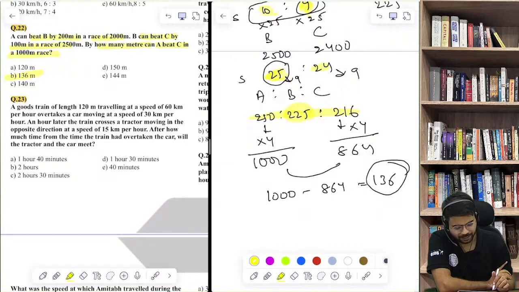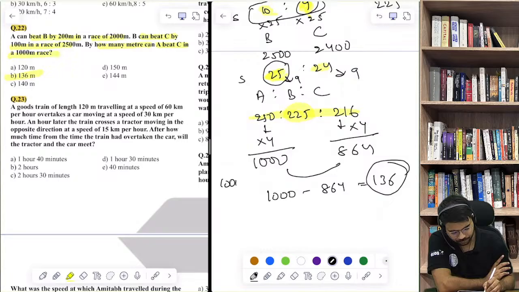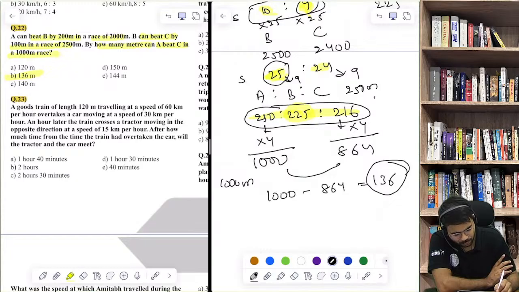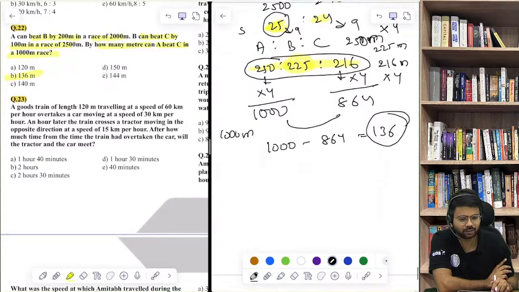And then I was asked about a 1000-meter race. If you decode this, it is like when A covers 250 meters, B covers 225 meters, and C covers 216 meters. This is how we can understand it. But we are asked about 1000, so 250 into 4 and 216 into 4. This is how we did it through a shortcut.